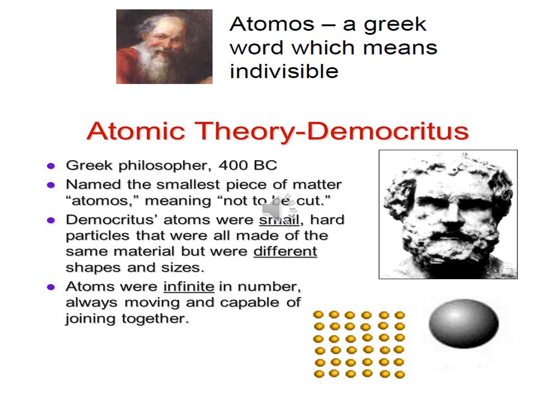Atomic theory: Democritus, a Greek philosopher around 400 BC, before Christ, named the smallest piece of matter atomos, meaning not to be cut. Democritus' atoms were small, hard, solid particles that were all made of the same materials, but were different shapes and sizes. Atoms were infinite in number, always moving and capable of joining together.